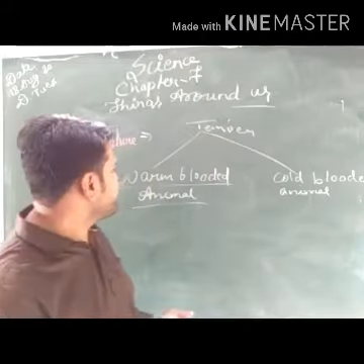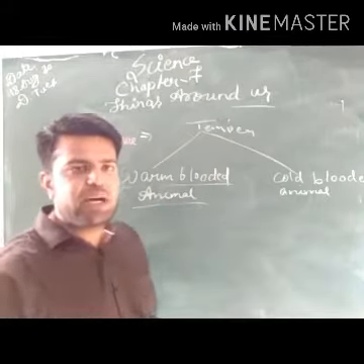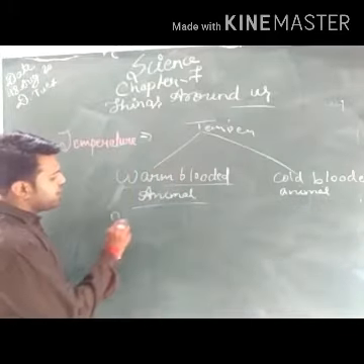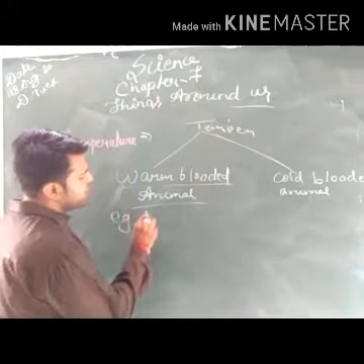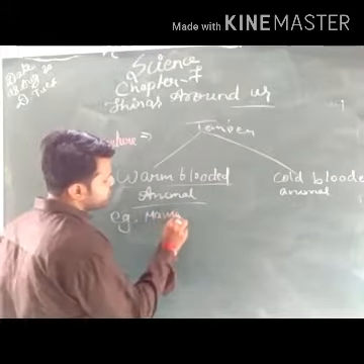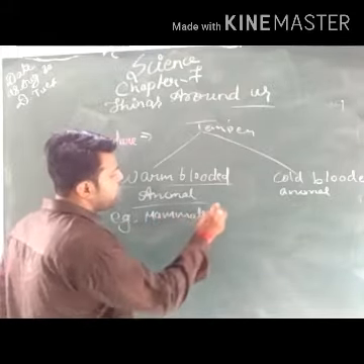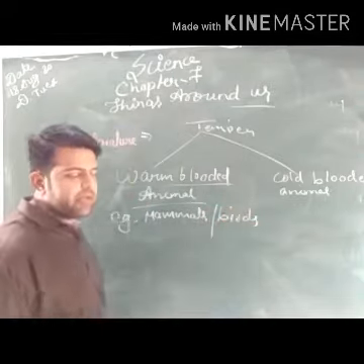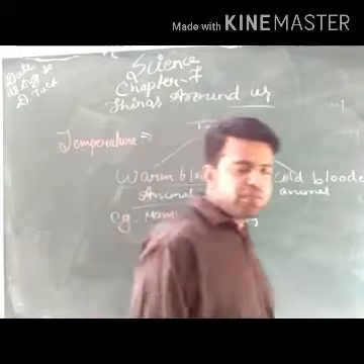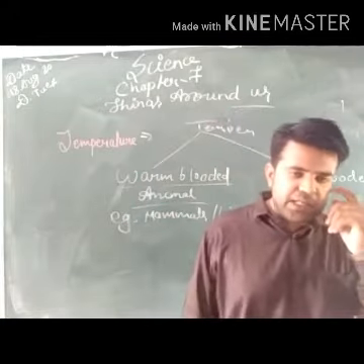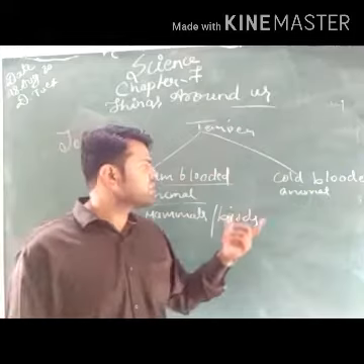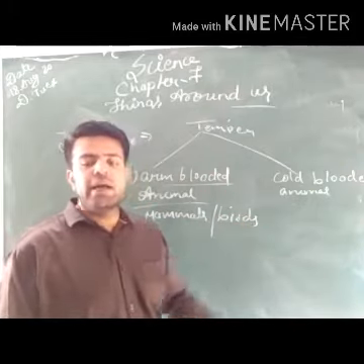What are the examples of warm-blooded animals? All the mammals and birds come under the warm-blooded animals.